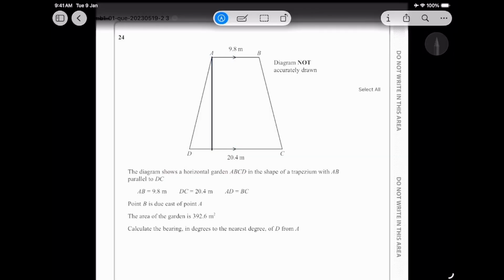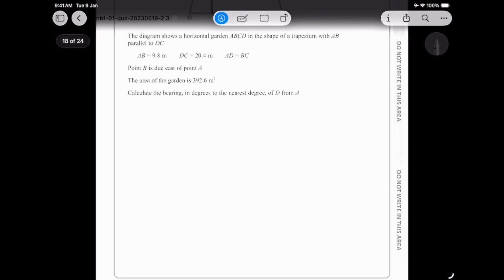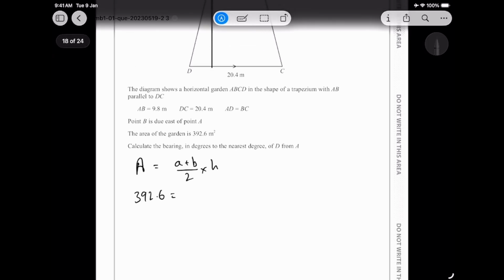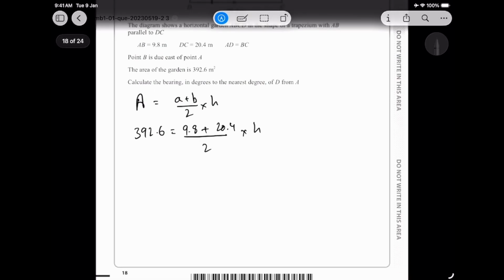Now the reason why the height came to my mind first is because they have given us the area of the garden, and it is a trapezium, so I know that the area of a trapezium is (a plus b) upon 2 times the height. So I know my area, which is 392.6, is equal to, and I know my a value is 9.8, 9.8 plus 20.4 divided by 2 times the height, which we don't know. We can do our working and find the height, which is going to be 26. So you guys can do the working, simplify this, and you should be getting your answer as 26.